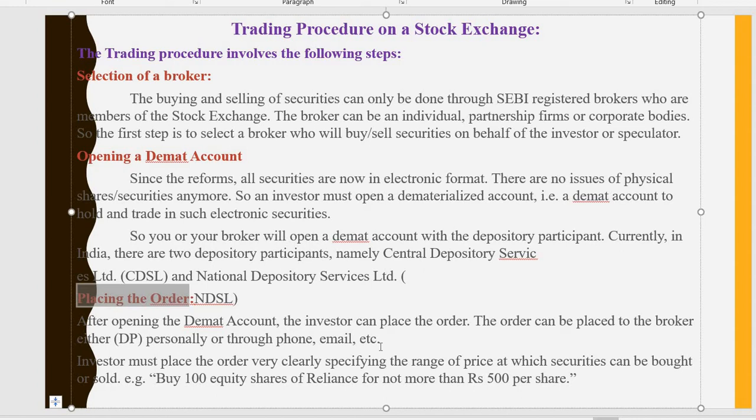You need to place an order for some 5,000 shares. You are going to ask your broker to place an order for 5,000 shares of XYZ Company Limited.